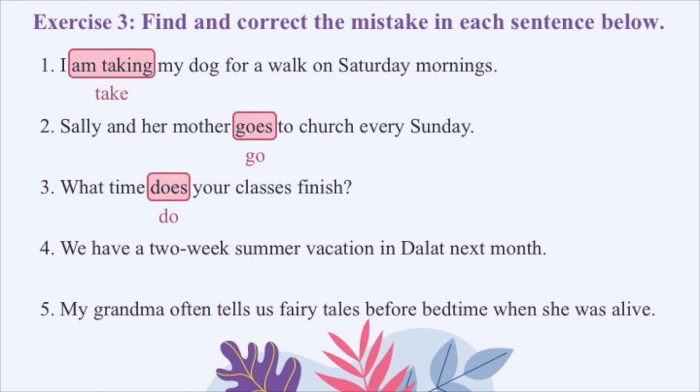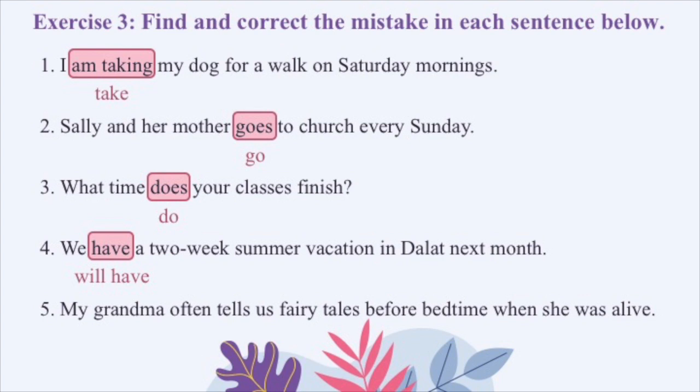Number 4. Can you see the phrase next month at the end of a sentence? Next month is a time in the future, right? So here we cannot use present simple. We have to use future simple. Yeah. So we will replace the verb have with will have. We will have a 2-week summer vacation in Dalat next month.